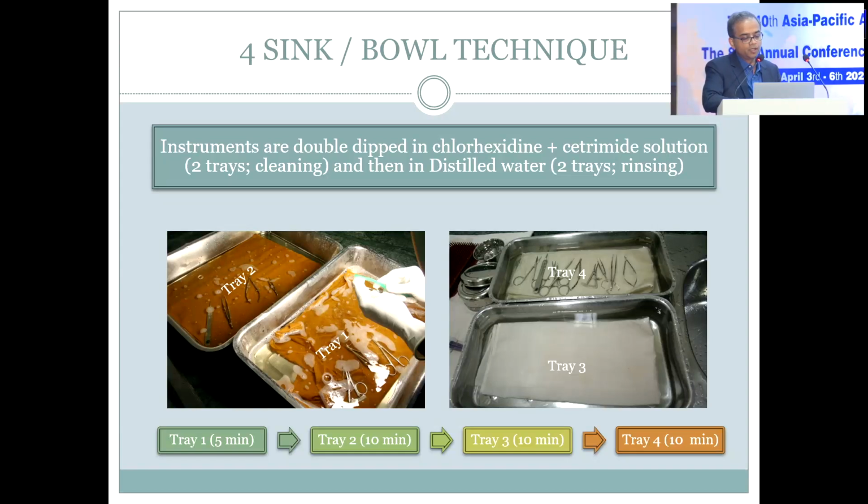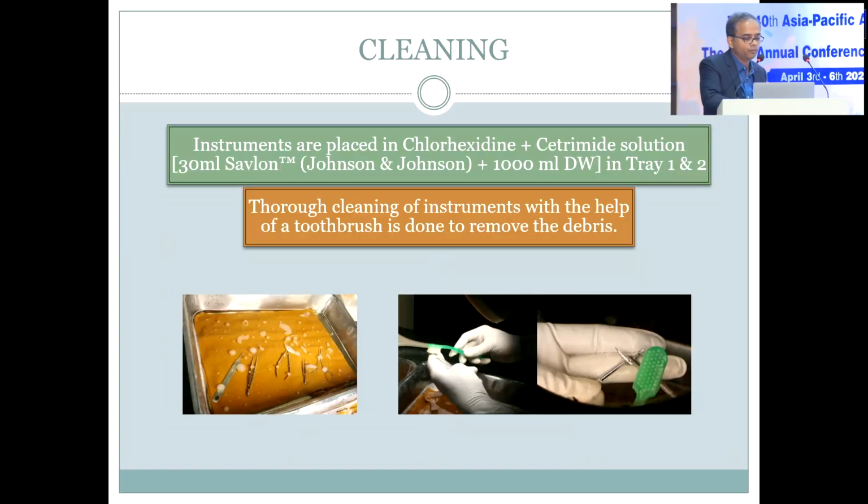So instruments are double dipped in chlorhexidine and cetrimide solution, 2 trays for cleaning, and then distilled water, 2 trays for rinsing, so that no residue remains. Tray 1, 5 minutes, that removes the major debris, but then whatever is remaining after that will be disinfected with tray 2. Then you go to tray 3 where you keep it for 10 minutes and then tray 4 again 10 minutes. So at each level we are processing the instruments. So first 2 are for disinfection and the next 2 are for the cleaning process.